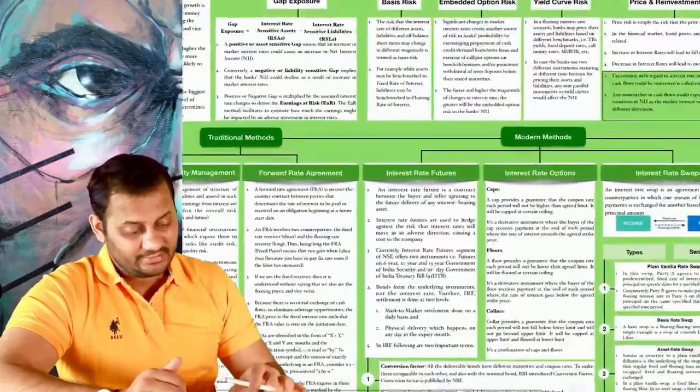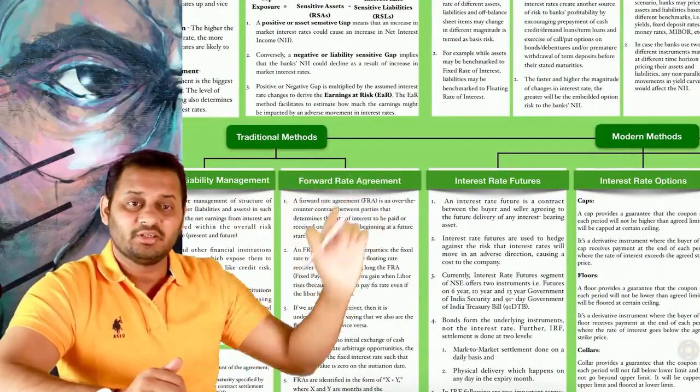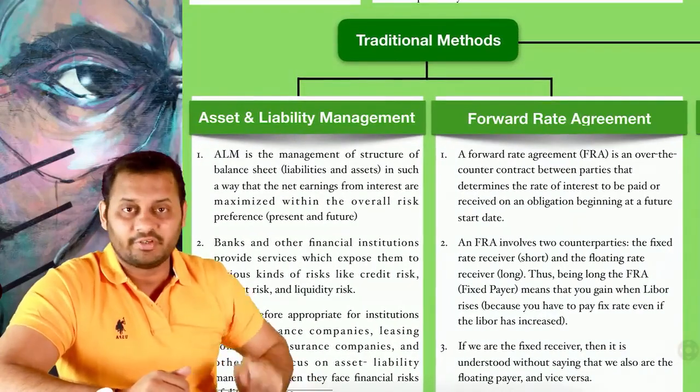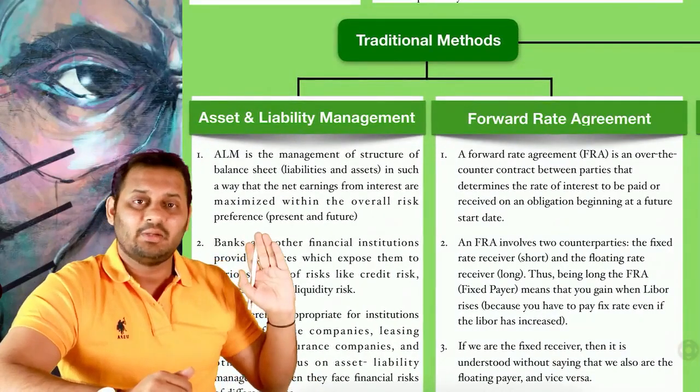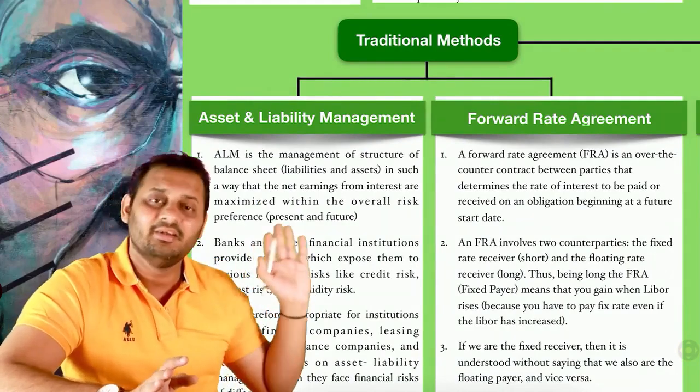There are two basic methods to manage interest rate risk. One is the traditional method, the other one is the modern method. In the traditional method also, there are two different methods. One is called asset and liability management, all theory. You can read it and complete it. I am not discussing it here in this revision video.